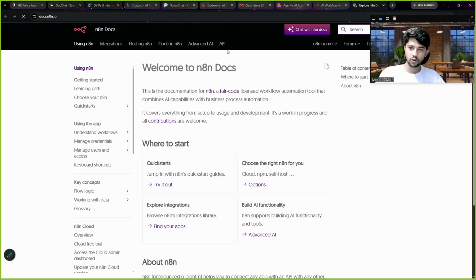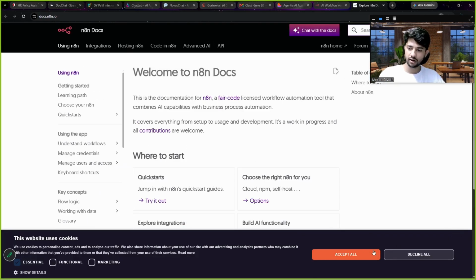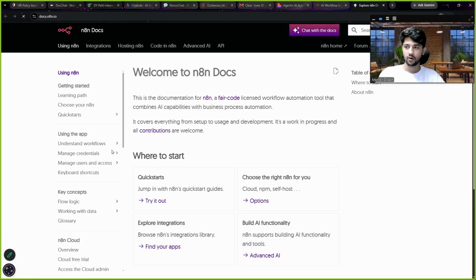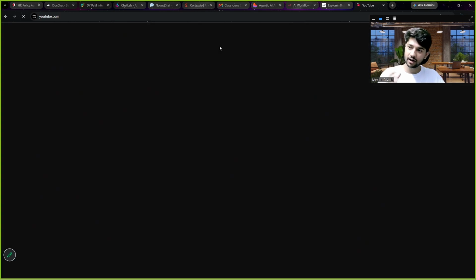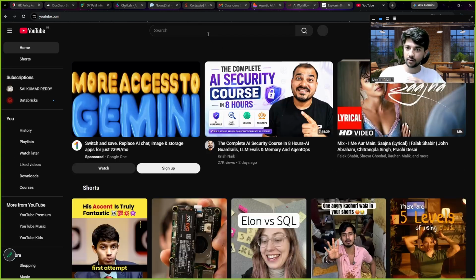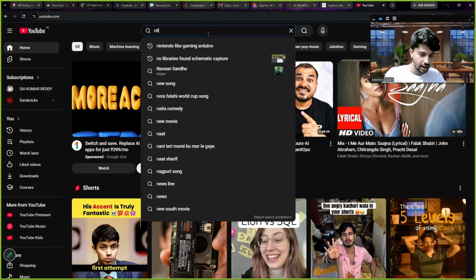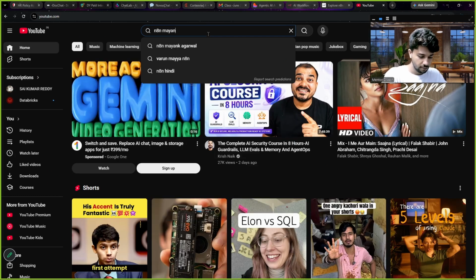Again, here also you can use the documentation and you can learn a lot of things about them. Okay, every answer you want to know is on the documentation. All right. Now let me give you an amazing resource for learning n8n. So I can go to YouTube. You can learn n8n in this week itself properly 100%. I can write n8n Mayank Agarwal.